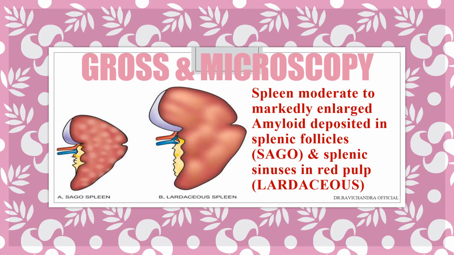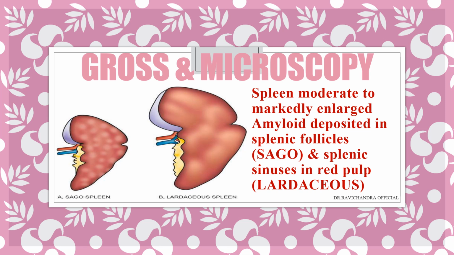Now coming to the spleen. After the heart and liver, amyloidosis can also happen in the spleen. The spleen will be moderately to markedly enlarged. And this amyloid deposition can be in splenic follicles or splenic sinuses.